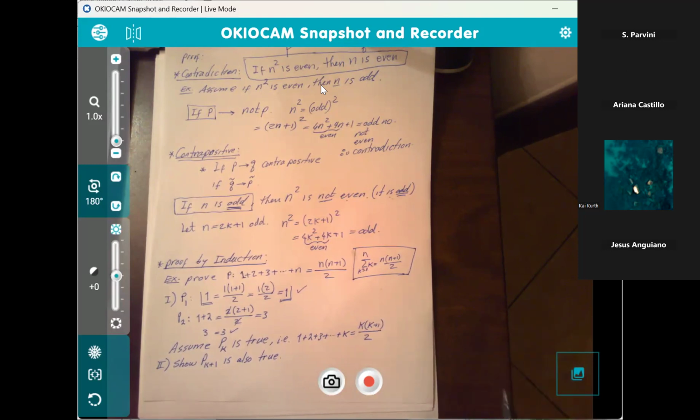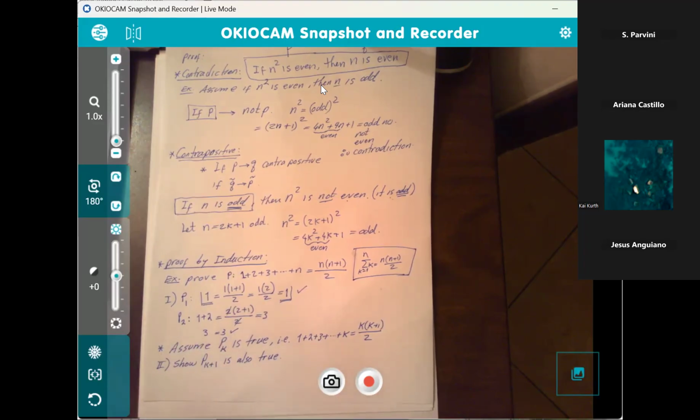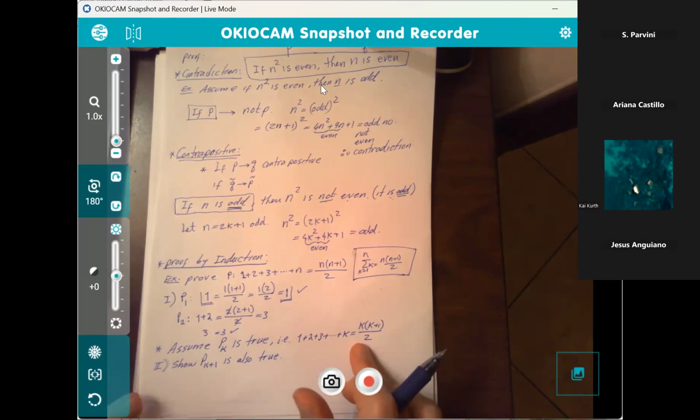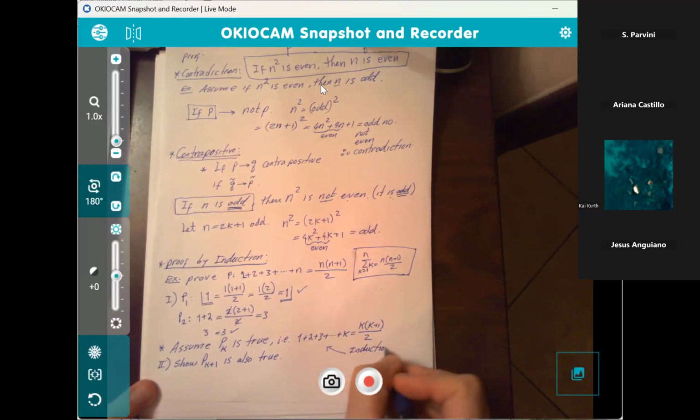Is it going to work for the 1,000,000 and first term, the next term? That's what this P sub k plus 1 is. Now, the statement we assumed, assume P sub k is true, is called the induction hypothesis. So this is our induction hypothesis.